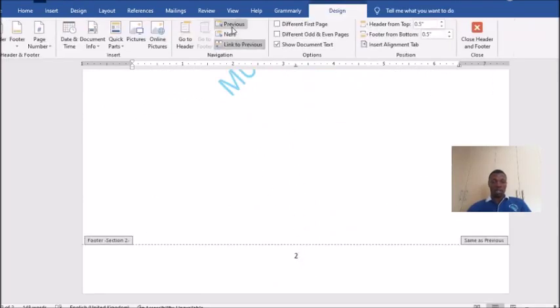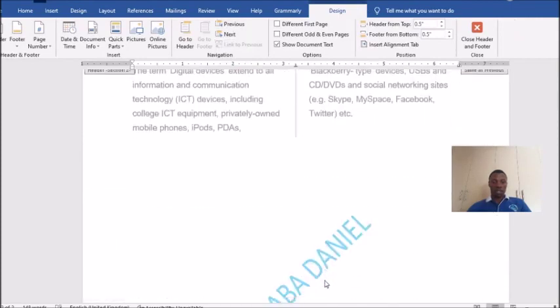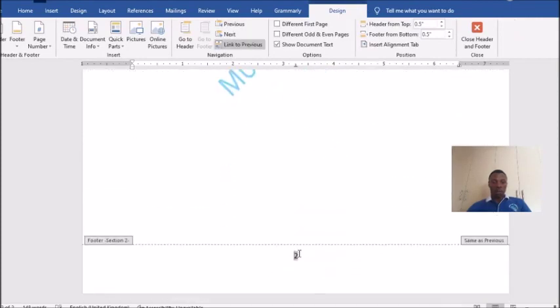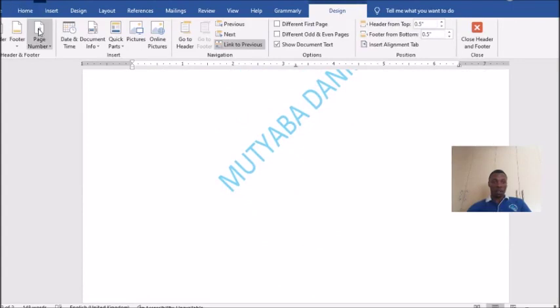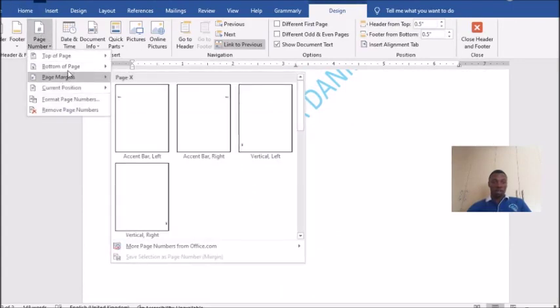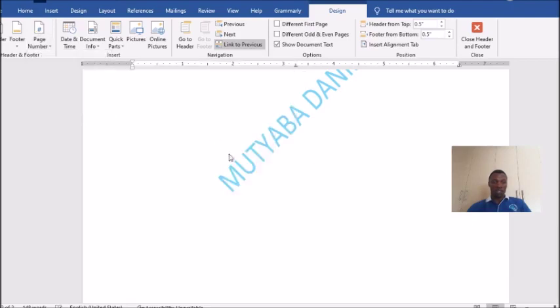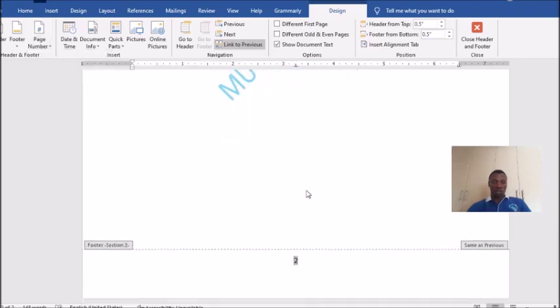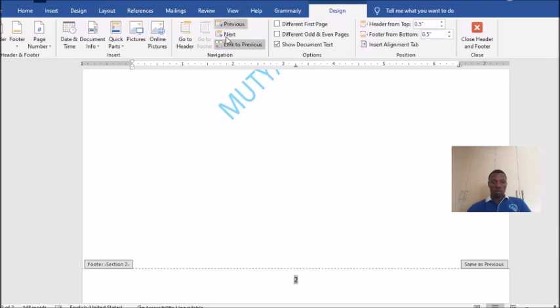we need to connect it with the previous, and then we come and insert page numbers where you inserted. So now you connect it.